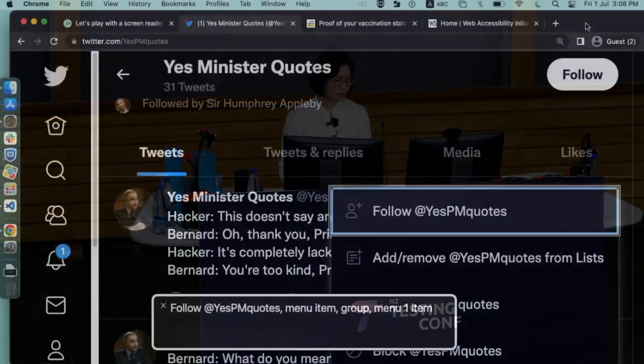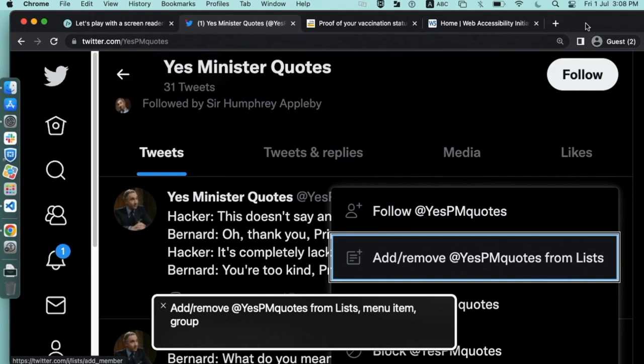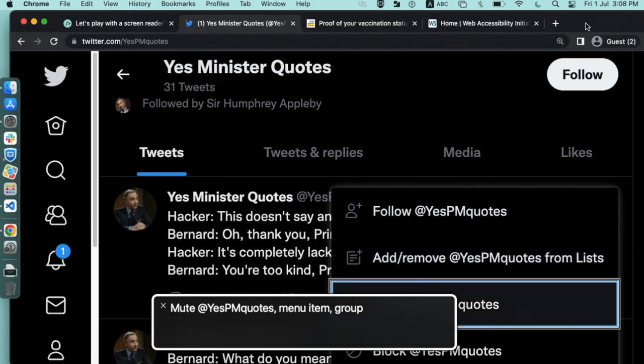The first 10% more, then you pop up the next button. You are currently on the button to display them. Cool. Follow that ESP first, then you add slash remove that ESP quotes from lists. Leave that ESP quotes. Menu item, group, as new window.